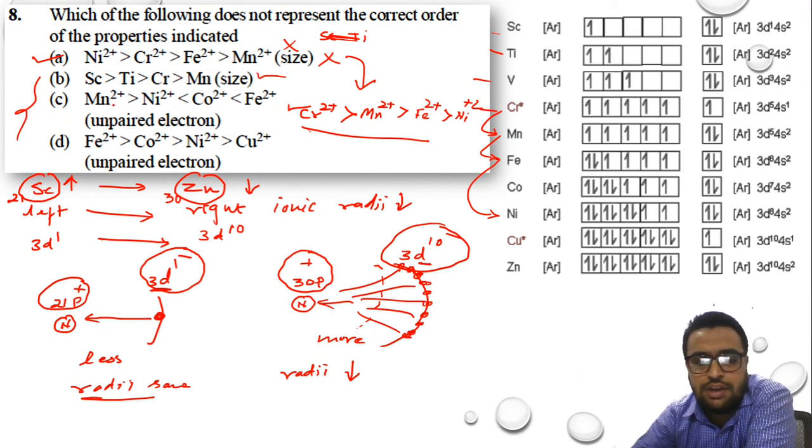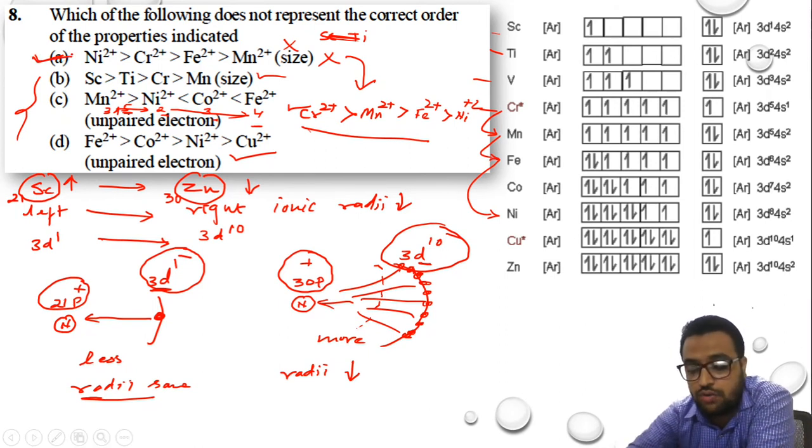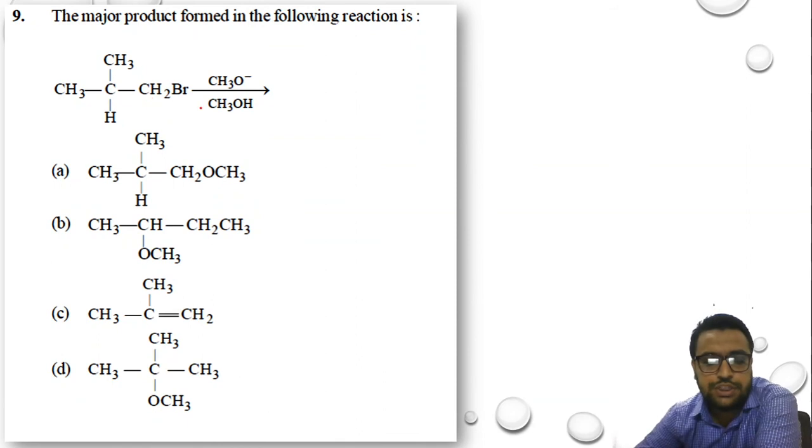Unpaired electrons in manganese, there will be more. Manganese is 3d5. Here there are 5 electrons. Nickel is actually 3d8, but if we see, there are 2 unpaired electrons. In cobalt there are 3, in iron there are 4. So in manganese 5, then nickel 2, 3 and 4. From nickel to iron increase हो रहा है, manganese to nickel decrease हो रहा है. The order is right. Similarly, you can find it for D option also. But the right option over here is A. It is the wrong one. Okay, so let us move towards question number 9.